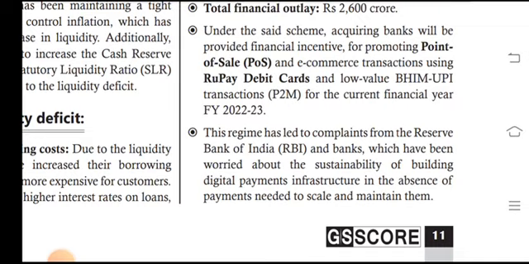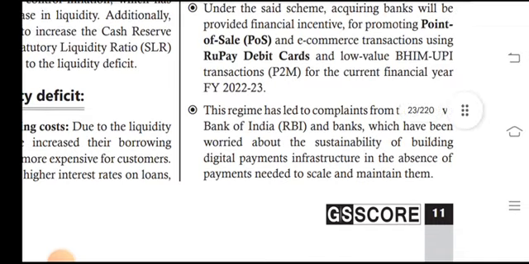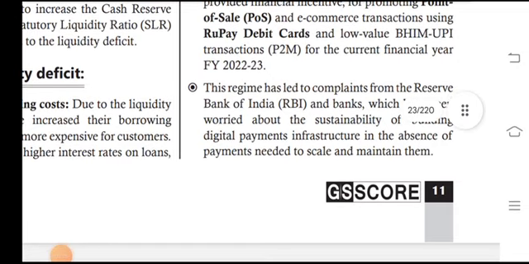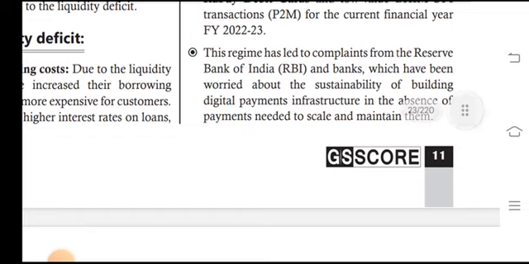Acquiring banks will be providing financial incentives for promoting point of sale (POS) and e-commerce transactions using the RuPay debit card and low-value BHIM UPI transactions, P2M, for the current financial year, FY 2022-23.